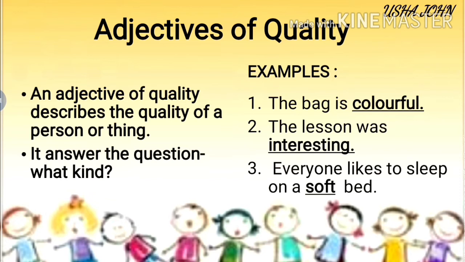See the example. The bag is colorful. The bag, that is the noun, a thing. Colorful, that is the adjective. The word colorful describes what kind of a bag it is. Is that clear? Next. The lesson was interesting. Here the noun is lesson. How is the class? What kind of a class? It is an interesting class.